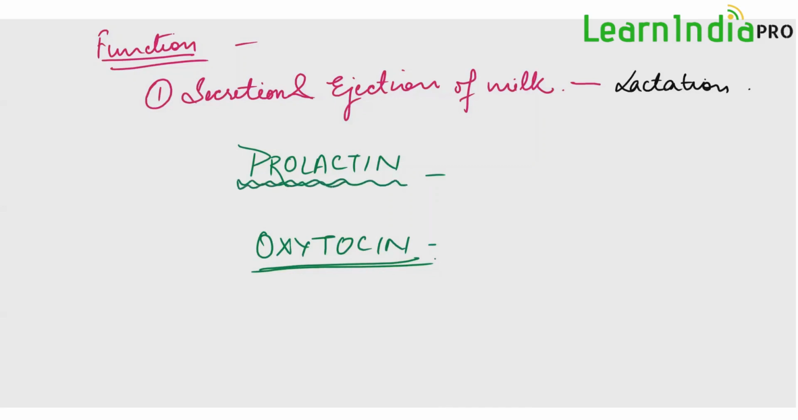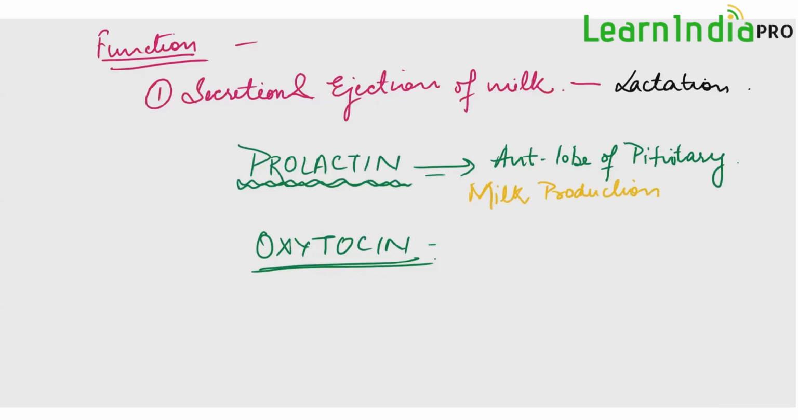See what happens during pregnancy. There is a rise in the levels of prolactin. And who secretes prolactin? It is secreted by the anterior lobe of pituitary. So the anterior lobe of pituitary secretes prolactin. Normally, this hormone is secreted by our body, but during pregnancy its secretion increases and it helps in stimulating the mammary gland for milk production. So what is the function? Stimulates mammary gland for milk production.